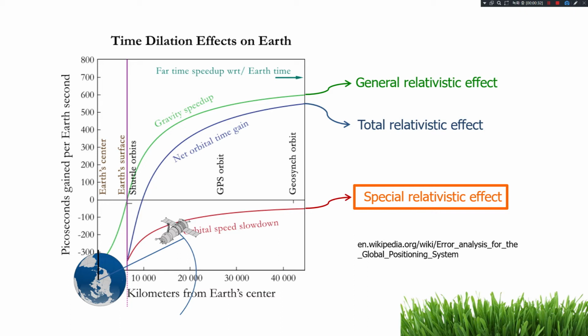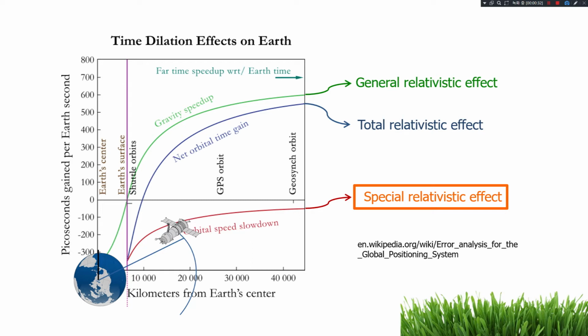GPS satellites are very slow compared to the speed of light, but they are very fast compared to our normal day-to-day experience. So this represents a special relativistic effect. Combining the general and special relativistic effects will appear as a comprehensive effect. The blue here represents the overall relativity effect.